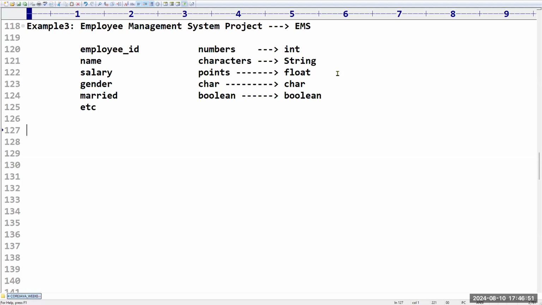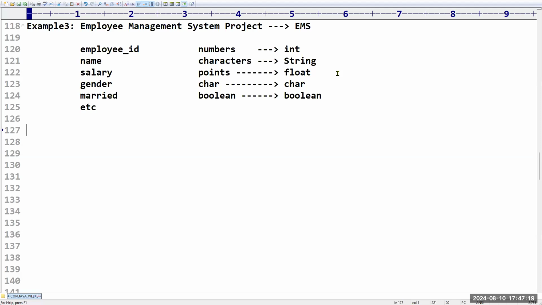In your Java program, what type of data you are using will be represented by data type. Are you clear with this terminology, friends? Please confirm. Yes, sir.